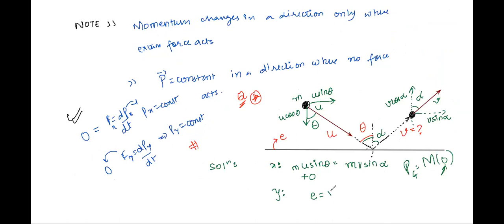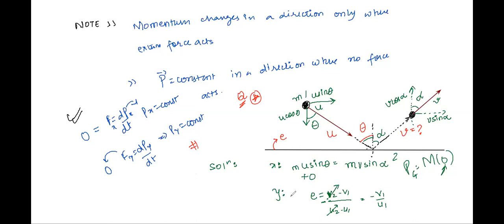We have e is equal to v2 minus v1 whole by u2 minus u1, right? This is v2 minus v1 upon u2 minus u1. The second body is the ground. Let the first body be the ball. So ground has initial velocity with a negative sign. So ground body has initial and final velocities as zero, right? So we will have the expression becoming as minus of v1 by u1, but where? Only along the direction of collision.